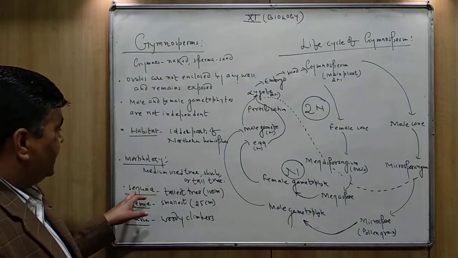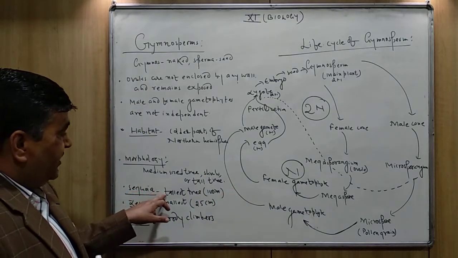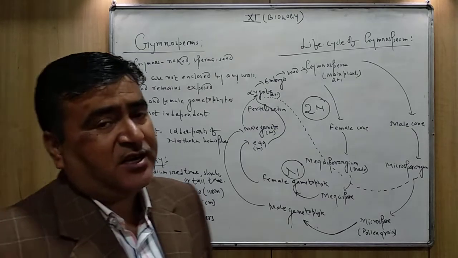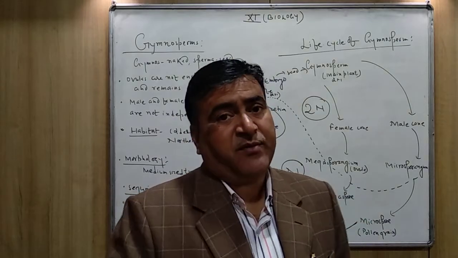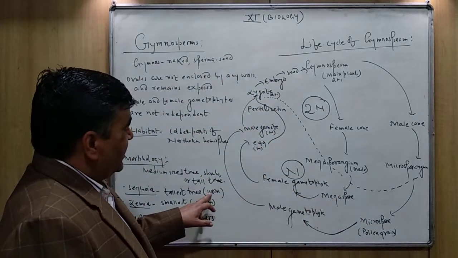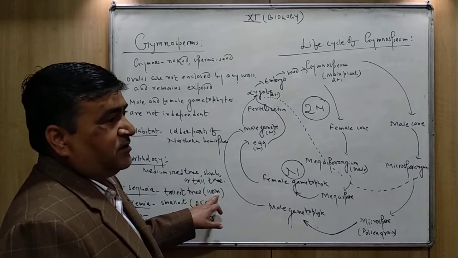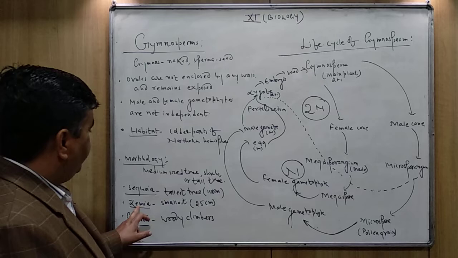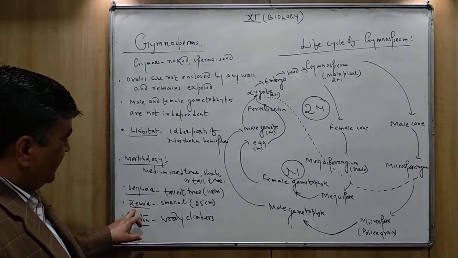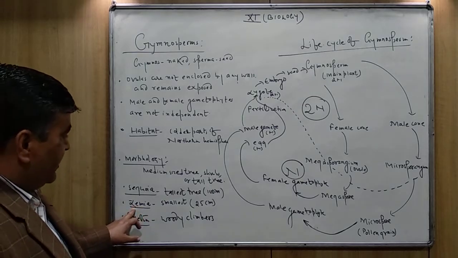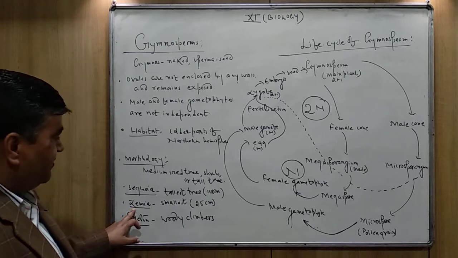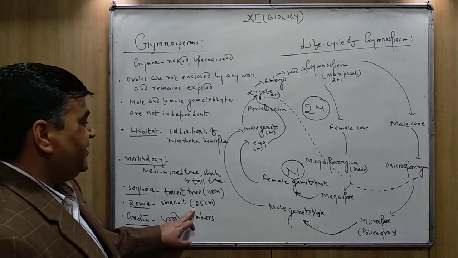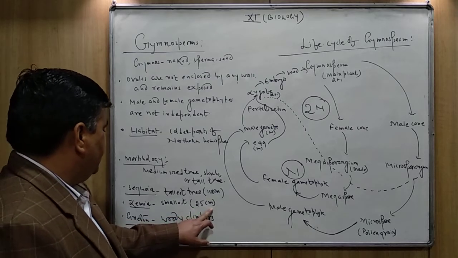I have written here sequoia is the gymnospermic plant, the tallest tree. Sequoia is the tallest gymnospermic plant, nearly 100 meter in size. The length is nearly how much? 100 meter. There is a gymnosperm plant, the smallest gymnosperm plant, Zamia, and the size is nearly 25 centimeter.